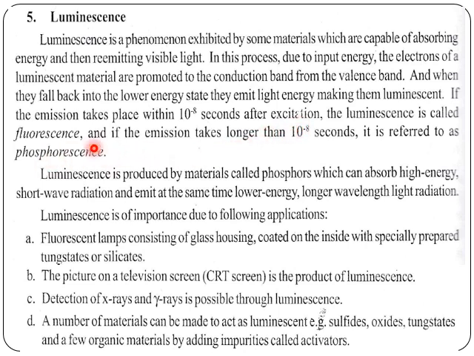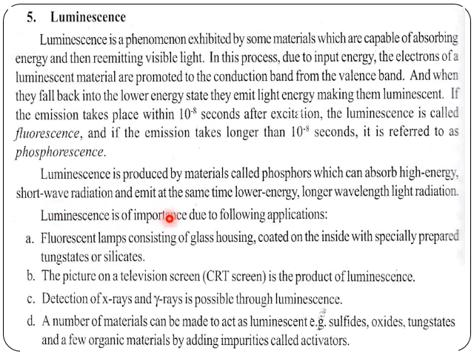If the emission takes place within 10 power of minus 8 second after excitation, the luminescence is called fluorescence. If the emission takes place longer than that, more than 10 power of minus 8 second, then it is referred to as phosphorescence.